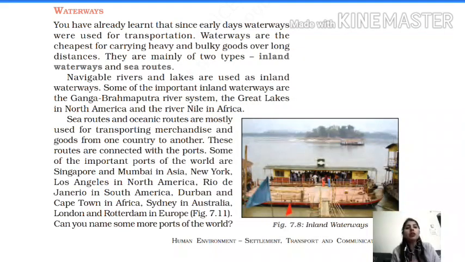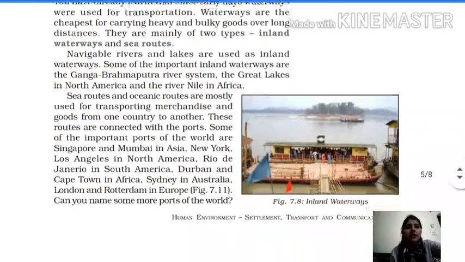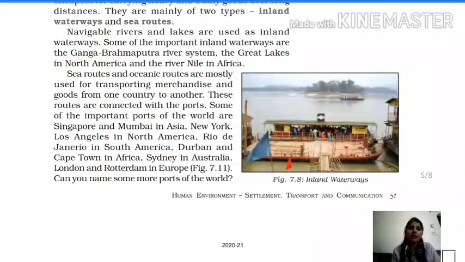Okay. So there are mainly two types, the inland waterways and the sea routes. Navigable rivers and lakes are used as inland waterways, and some of the important inland waterways are mentioned here: the Ganga Brahmaputra river system, the Great Lakes in North America, and the river Nile in Africa.